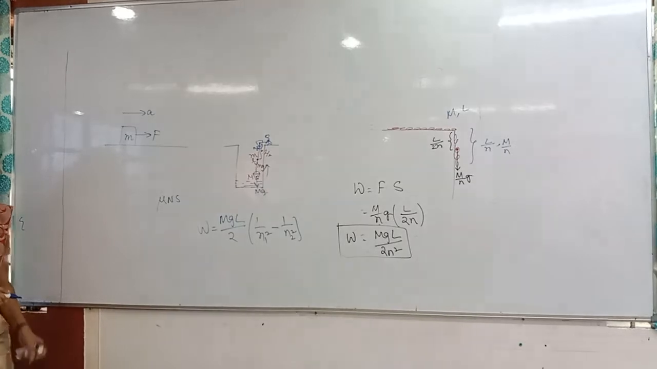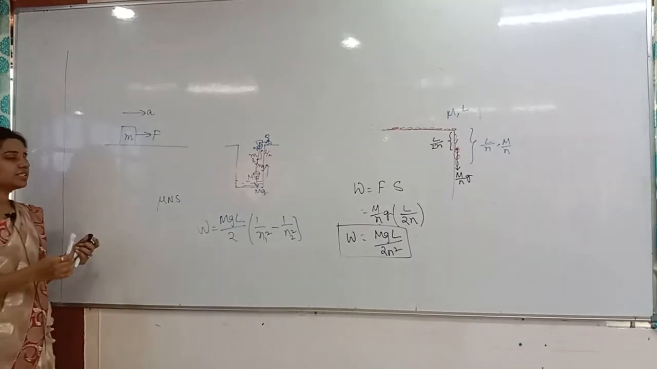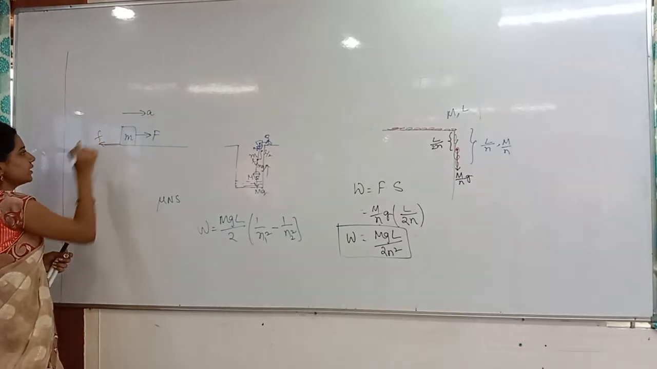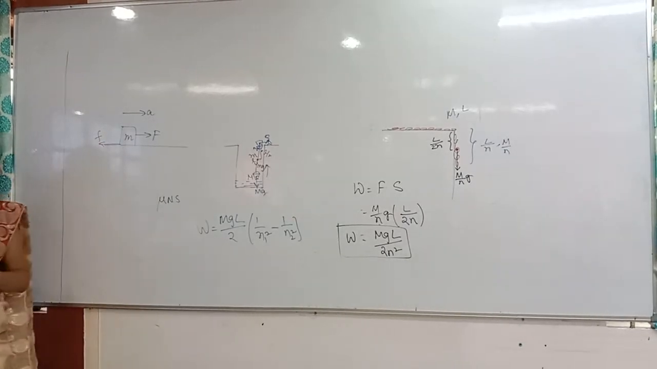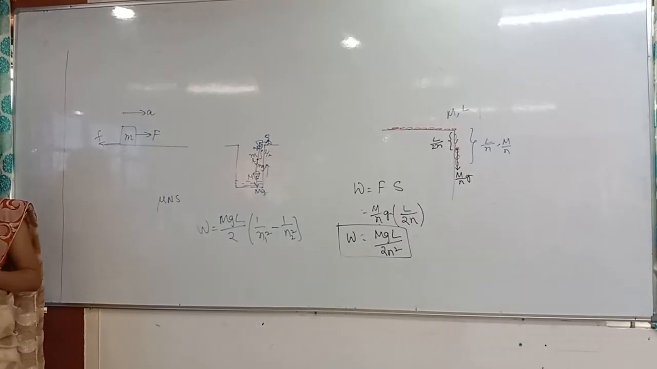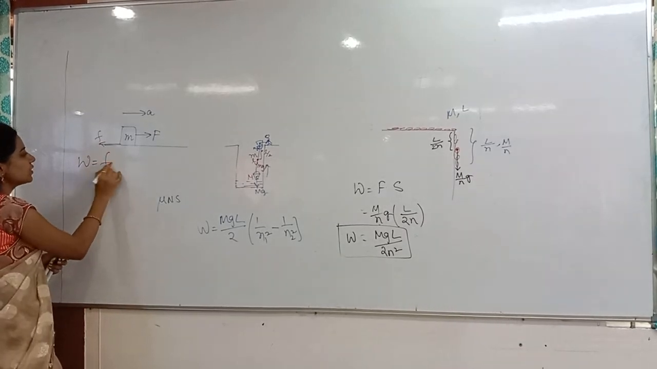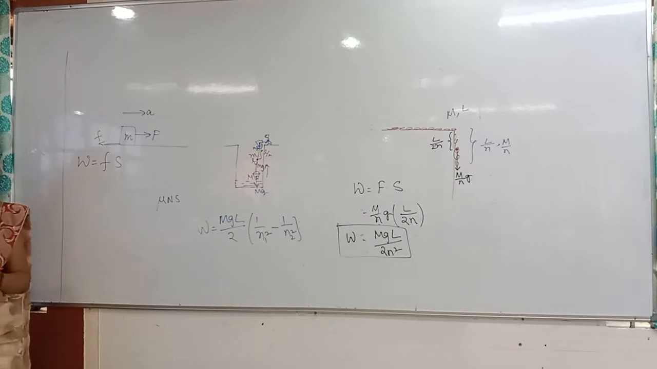A force F is applied. So friction is acting in which direction? Obviously the opposite direction. So the friction is acting in this direction. Now you have to find out the work done by the friction. Work done by the friction is nothing but what? Work done is equal to the frictional force into the displacement only.